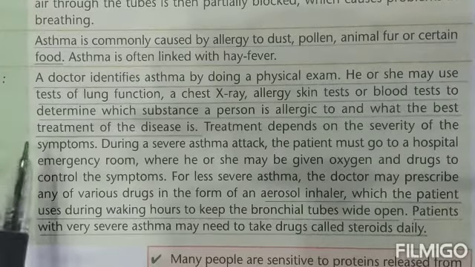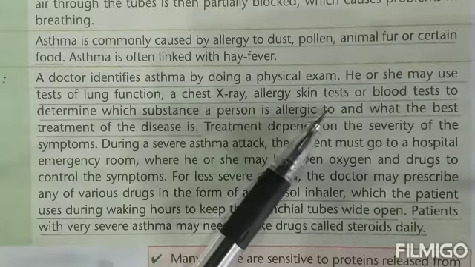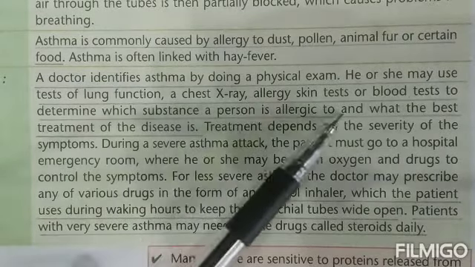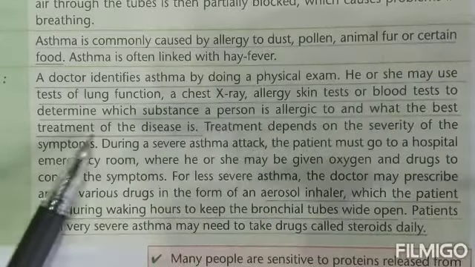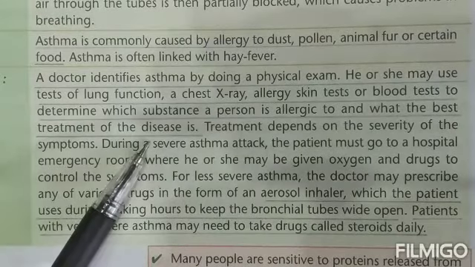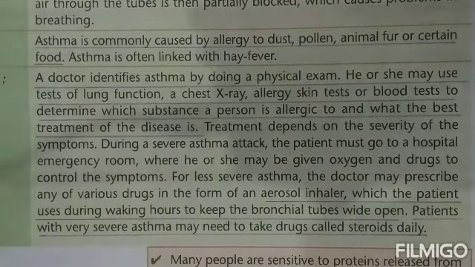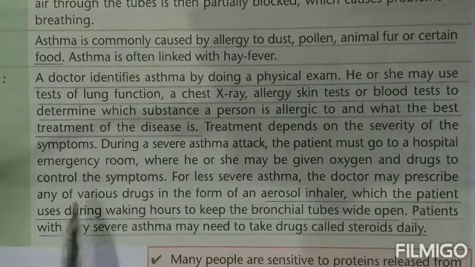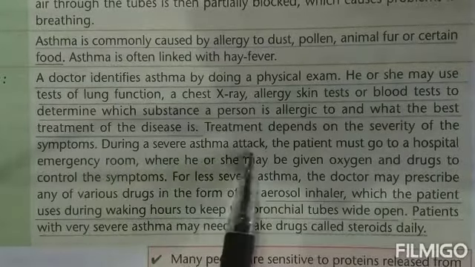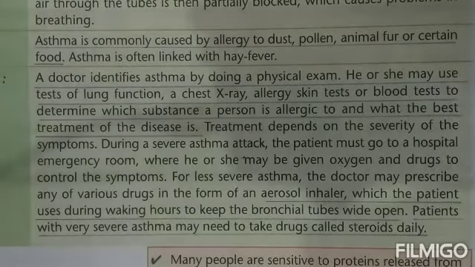Now, for identifying asthma, that is diagnosis of children, doctors do a number of tests. Among them, they can also take a chest x-ray, the allergy skin test, and the blood test to determine which substances a person is allergic to and what is the best treatment for such a disease. Now, depending upon how severe the attack is, if the asthma attack is very severe, then the patient has to be taken to the hospital.